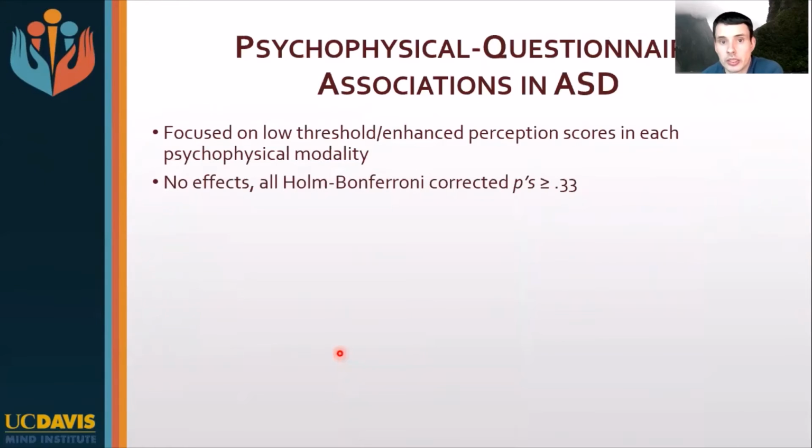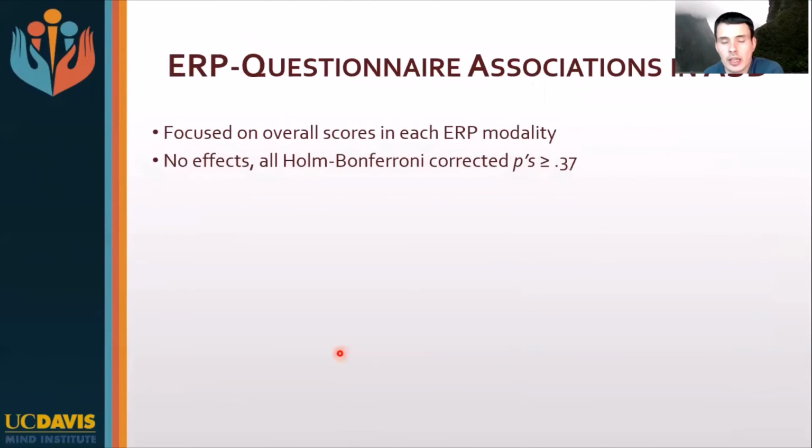Now we want to look, of course, at the associations between these measures, specifically in the autism group. And for the questionnaires and the psychophysics, we focus specifically on low threshold enhanced perception scores that might be related to behavioral thresholds, we thought, and in the specific modality in question, so auditory or tactile, but yet we saw no correlations with any of these questionnaires. Similarly, when we looked again in the autism group at correlations between the event-related potentials and the questionnaires, focusing on the overall scores in the auditory or tactile modalities, whichever the case may be, we did not see any effects.